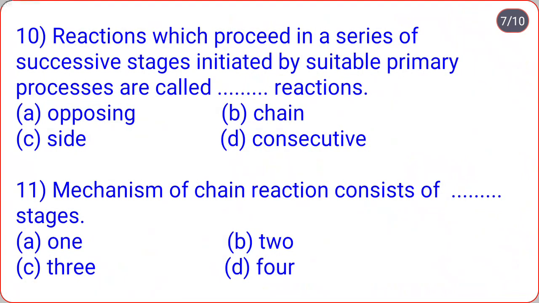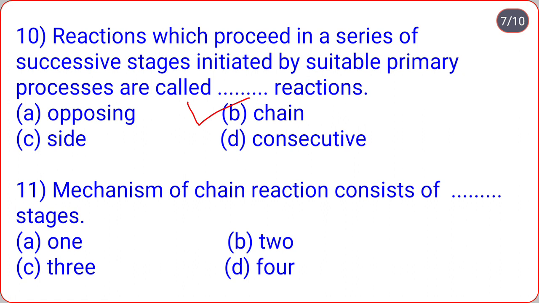Then next, reactions which proceed in a series of successive stages initiated by suitable primary processes are called dash dash reaction. Opposing, chain, side, consecutive. So correct option is option B, that is chain reaction. Such type of reaction which proceeds in a series of successive stages initiated by suitable primary processes is called chain reaction. The next, mechanism of chain reaction consists of stages: 1, 2, 3, 4.